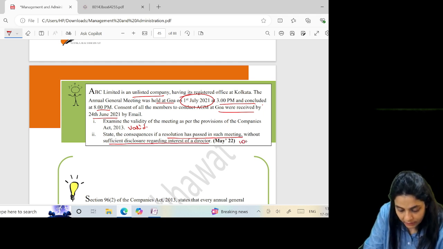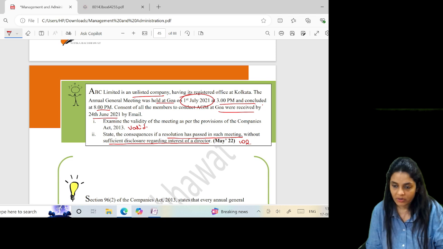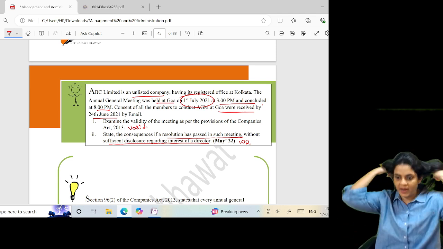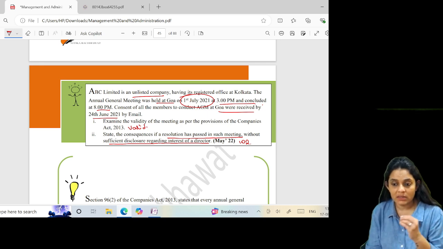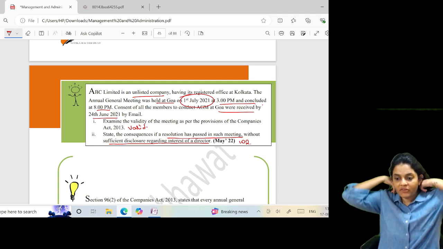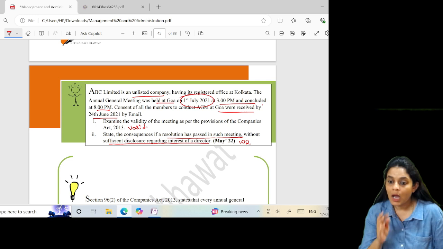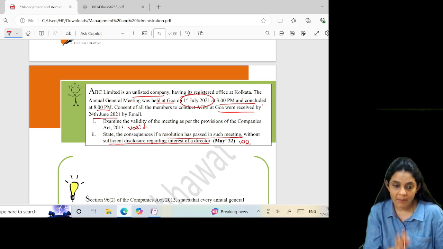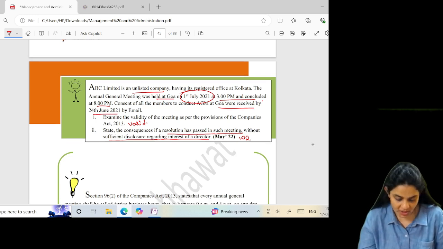So under section 102, if any director is interested in any contract, there should be a disclosure made by him about his interest. And if he fails to do so, and if he earns any benefits, he is holding that benefit as a trustee on behalf of the company. That means that benefit should be returned back to the company. As a trustee, he is holding it. Apart from that, he is also liable to a punishment of 50,000 or 5 times the amount of benefit, whichever is higher.